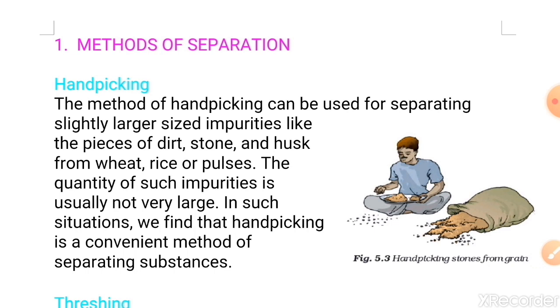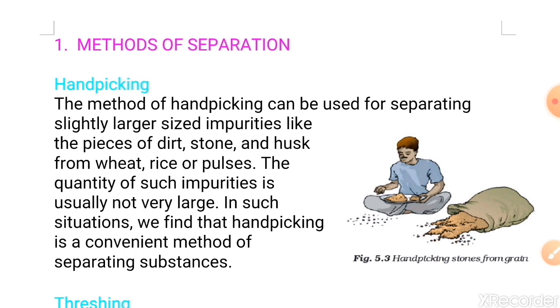As the name itself suggests, hand picking is the method in which we pick up impurities using our hand. This method of hand picking can be used for separating slightly larger sized impurities like pieces of dirt, stone and husk from wheat, rice or pulses. The amount of such impurities is usually not very large, and in such a situation we find hand picking a convenient way to separate impurities.